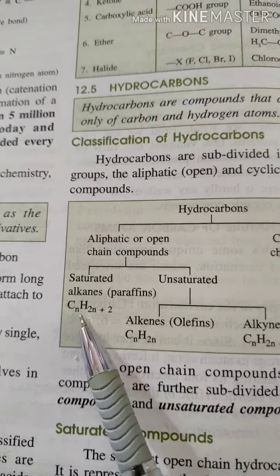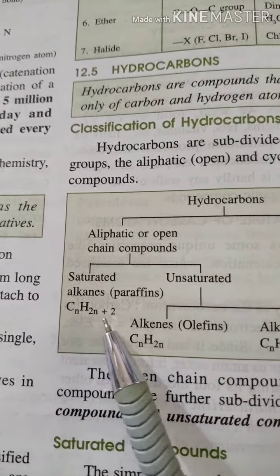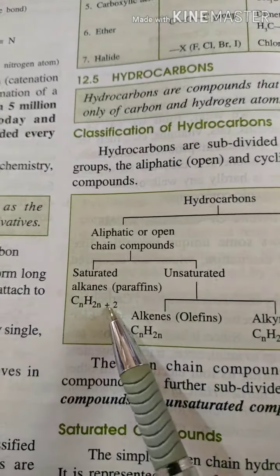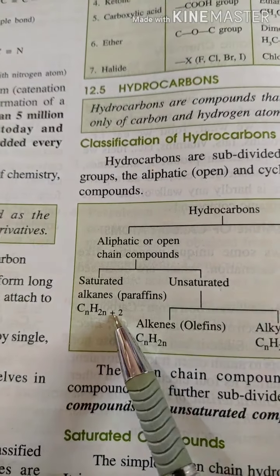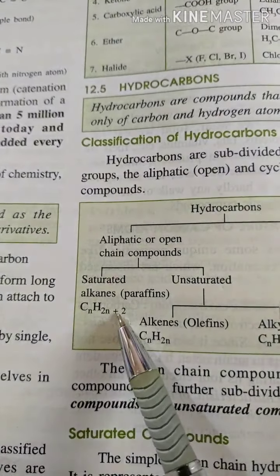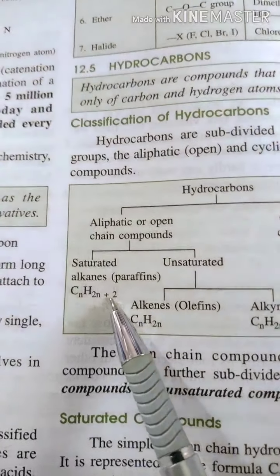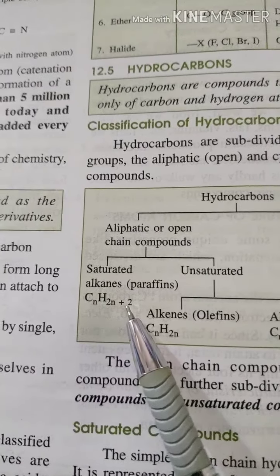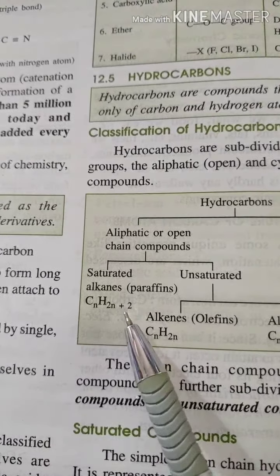So the formula is CnH2n+2 for the saturated hydrocarbons. Keep in mind that saturated hydrocarbons contain only single bonds. No double bonds are there. Means all the lone pairs are occupied by some other elements or other carbon atoms.